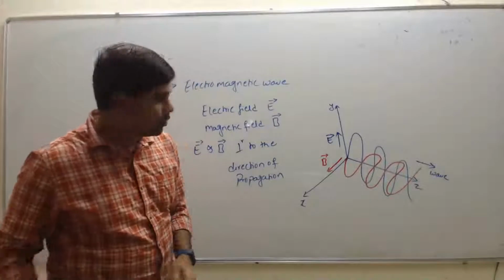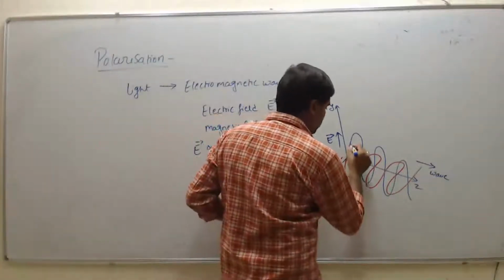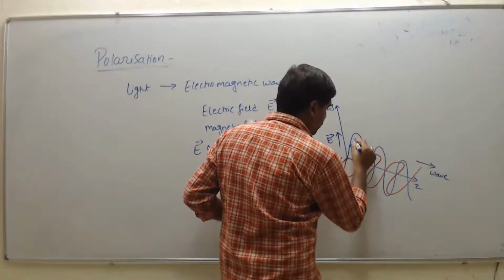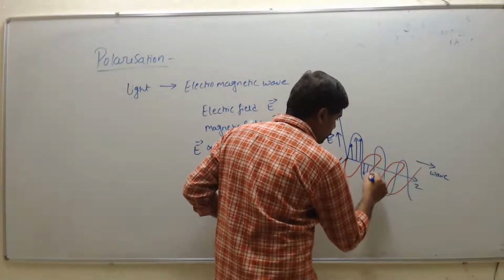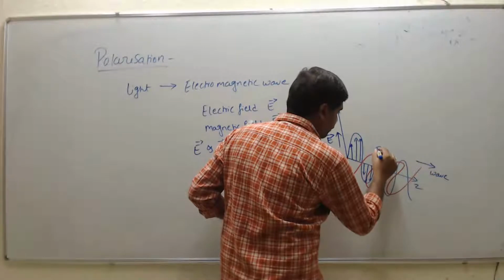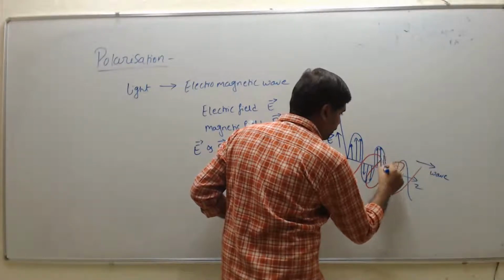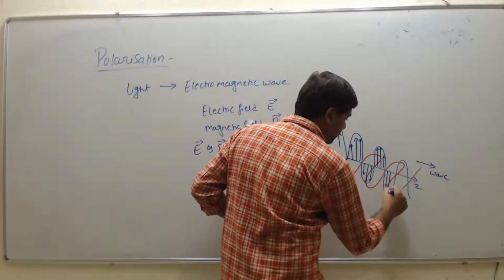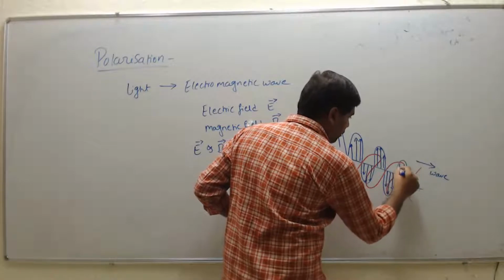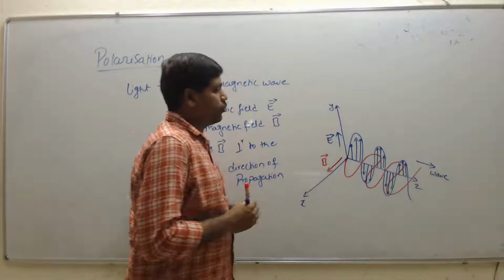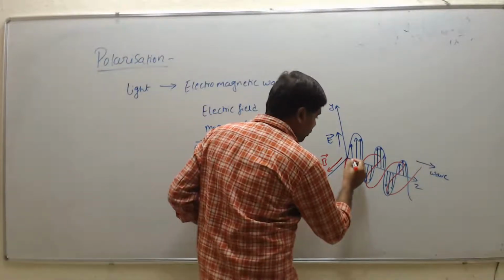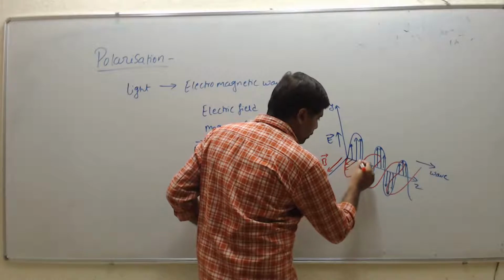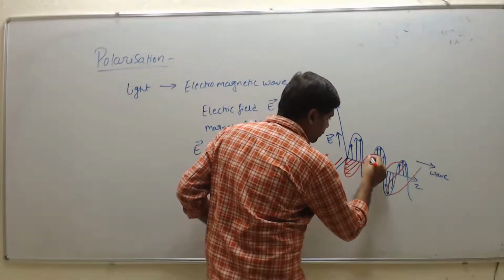So this is propagation. Propagation of the electric field, and in the red lines we are representing the propagation of magnetic fields.